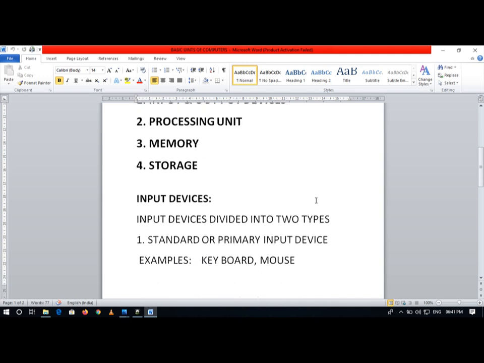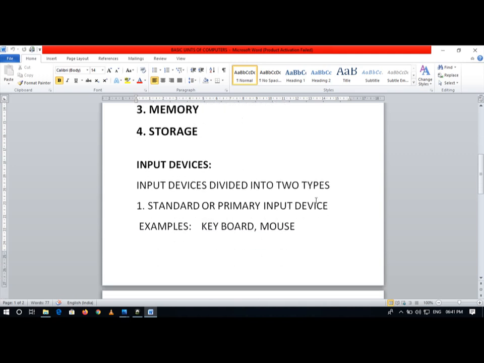We look into input devices. In the block diagram also we are observing input devices or input unit. The main function of an input device is to accept commands, instructions from the user.